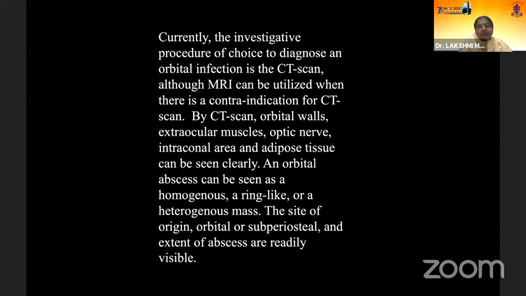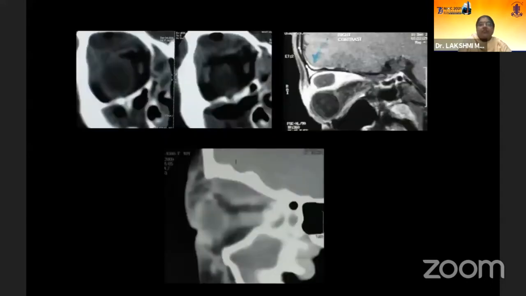So CT, of course, is very helpful for an orbital cellulitis, an orbital infection due to bacteria. Here, CT is the most important because we need the bony landmarks to know where to decompress. But in mucor, we saw that we needed MRI, especially with contrast, because generally in orbital cellulitis, we never give contrast.